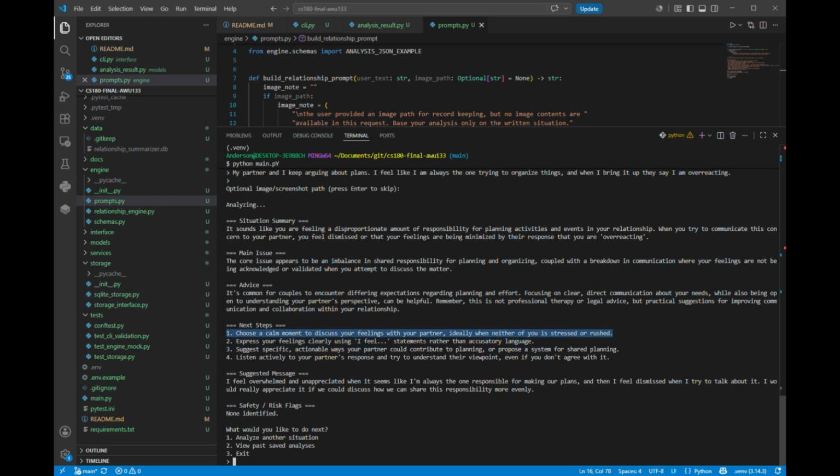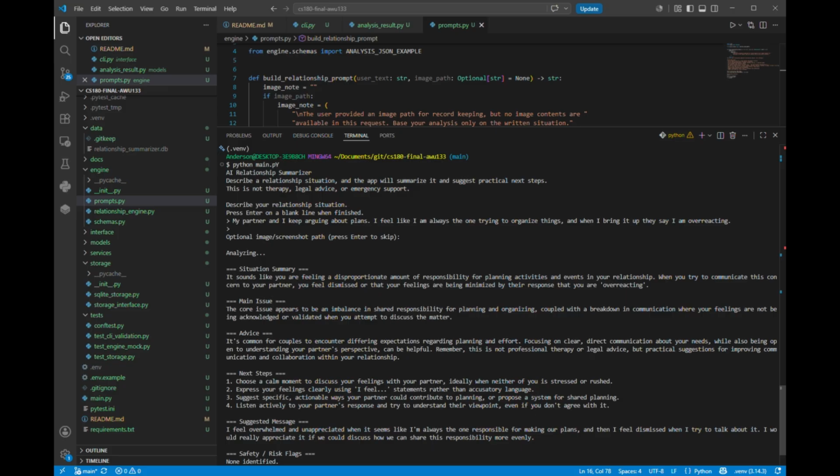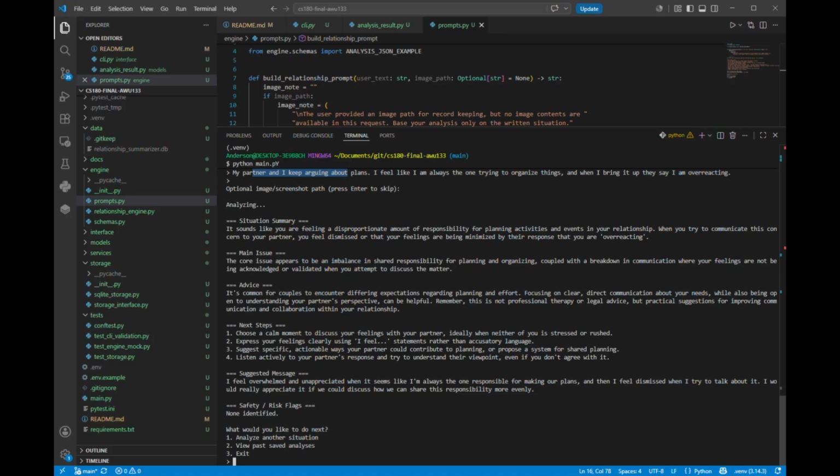And this gives clarity to the user, because usually when they're in need, for example in this prompt, they're arguing about the plans and pointing out the problem the other half is raising. So let's see, it wants us to calm the moment, express feelings, and then other steps too. It also gives a suggested message on how the user can reconnect or discuss with their partner. And yeah, basically that's it.